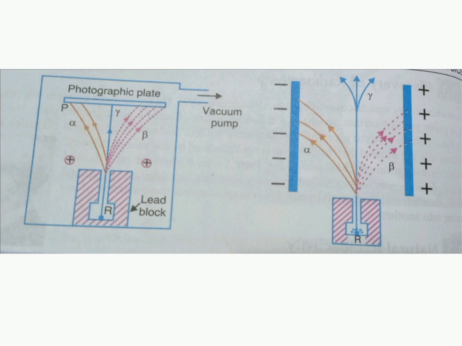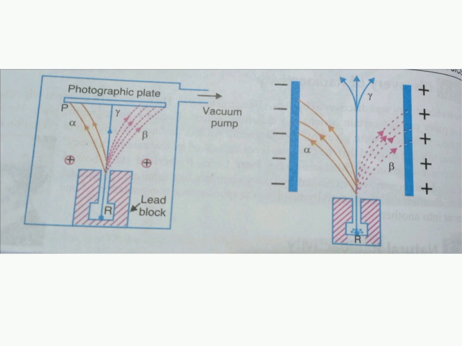This lead block is placed inside an evacuated chamber to avoid absorption of the rays. A photographic plate is placed at a short distance above the lead block to receive the rays. A strong magnetic field is applied at right angles to the plane of the figure and directed away from the reader. After a fairly long exposure, the photographic plate is developed.